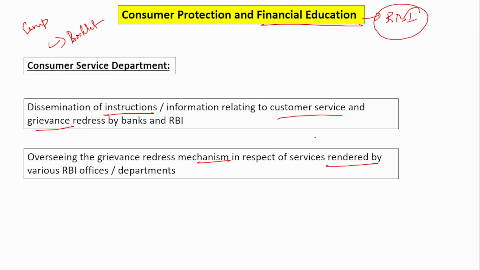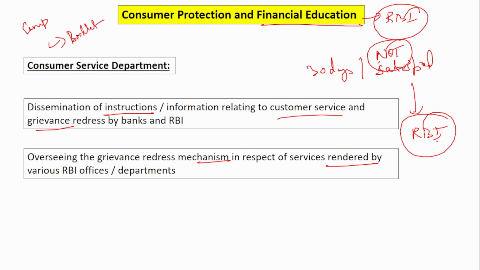Especially, when a customer is not satisfied with any service, they first approach the bank and raise the complaint. If the bank does not respond to the complaint within 30 days, or responds but the customer is not satisfied with the reply, then the customer can approach the Reserve Bank of India.